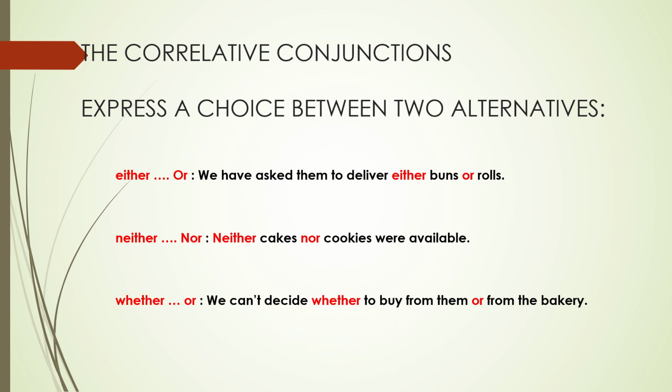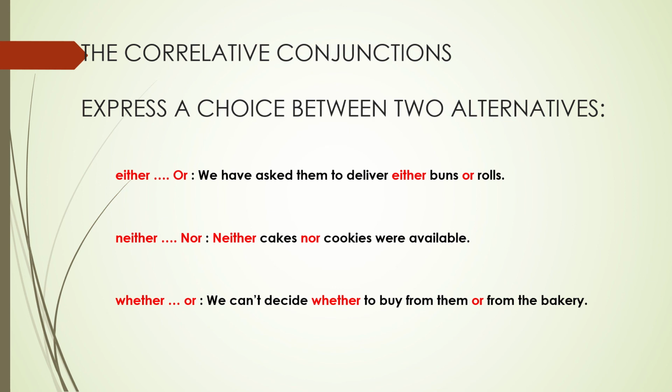Another way that you can use the correlative conjunctions is in order to express a choice between two alternatives. Right? Like either or, neither nor, whether or. So in these places, we can use correlative conjunctions. We have asked them to deliver either buns or rolls. So there is a choice. They can send either buns or rolls. Why did we do that? Because neither cakes nor cookies were available. Okay, so cakes were not available, neither were any cookies available.